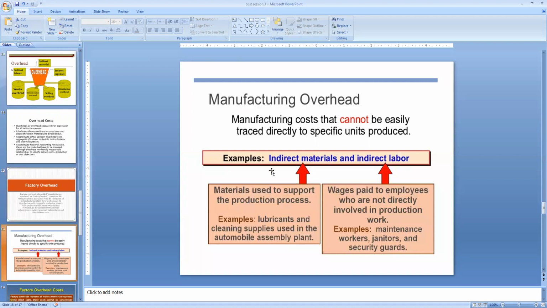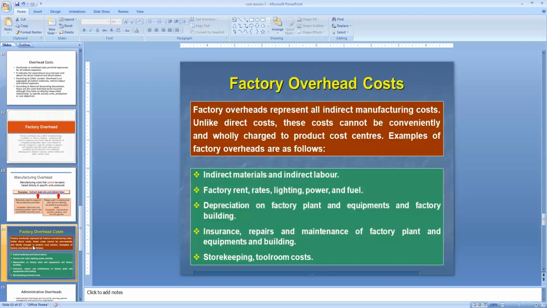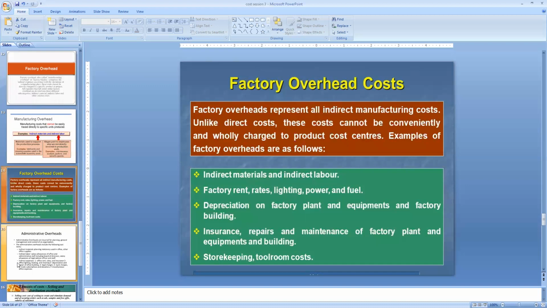And again, factory overheads can also be called manufacturing overheads, where we can see that materials which are used to support the production process are called indirect materials, and the wages paid to the employees who are not directly involved in production work are called indirect labor. And what are all these factory overheads? They are indirect materials, labor, factory rents and rates, lighting, power, depreciation on factory plant. All these types of costs come in the category of factory overheads.